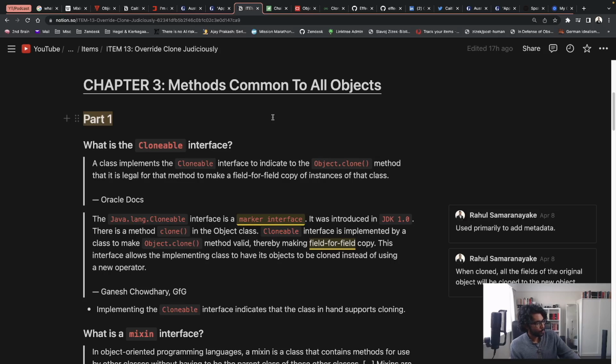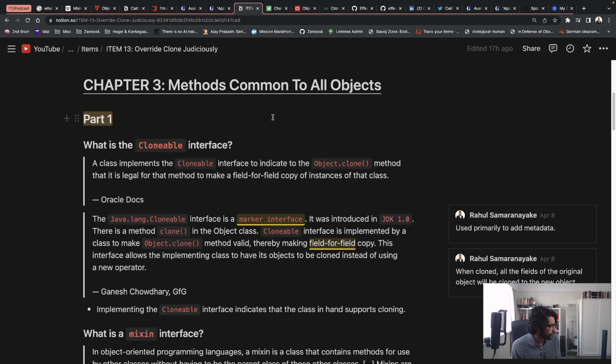So firstly, in what I read, there were some keywords, so let's get some basic theory out of the way. What is the Cloneable interface? According to Oracle docs, a class implements the Cloneable interface to indicate to Object.clone, so the clone method in the Object superclass, as I said, that it is legal for that method to make a field-for-field copy of instances of that class.